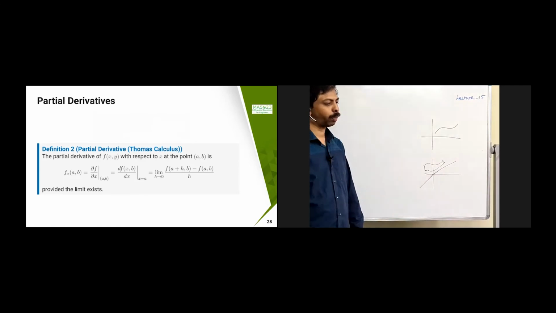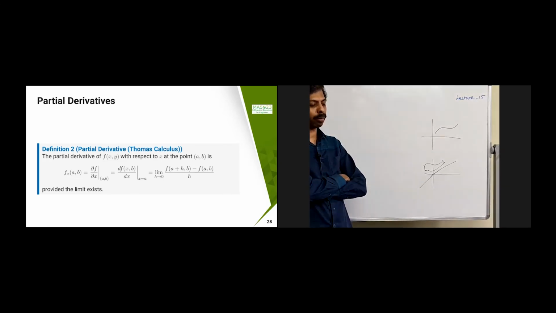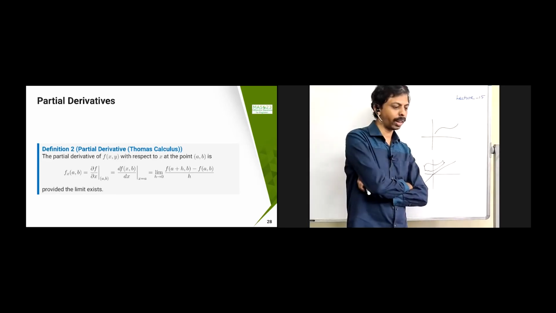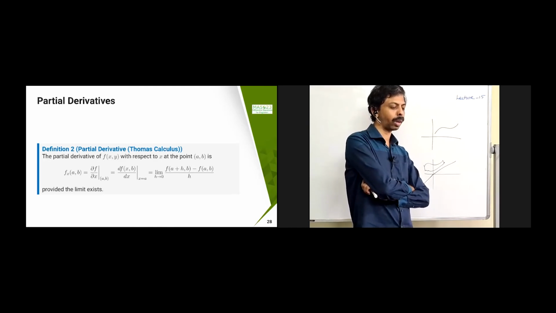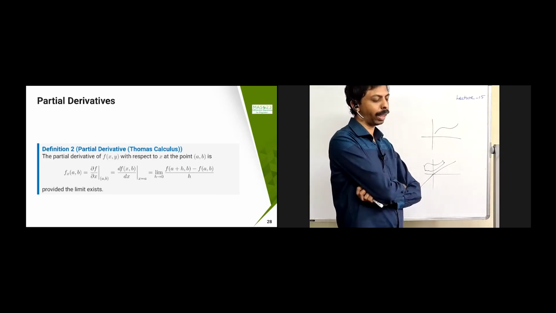The partial derivative with respect to x at the point (a, b) is defined as f_x(a, b) = ∂f/∂x at (a, b). We fix the variable y = b, so ∂f/∂x at (a, b) becomes df/dx, an ordinary derivative. Since b is fixed, only x changes, and we evaluate at x equal to a. Applying the derivative concept, it is the limit as h tends to 0 of [f(a + h, b) − f(a, b)]/h.